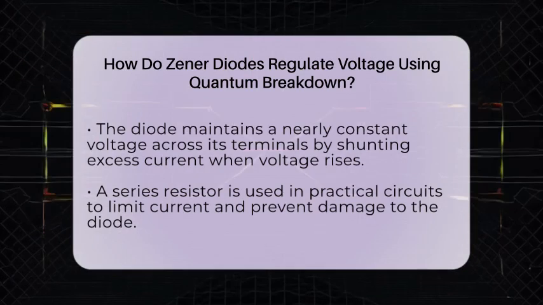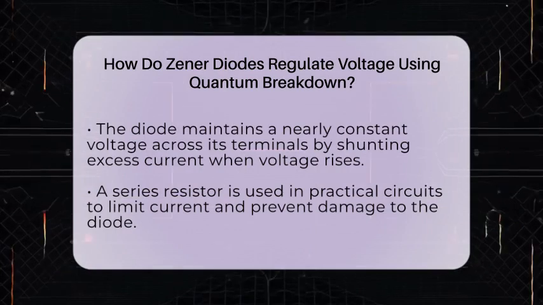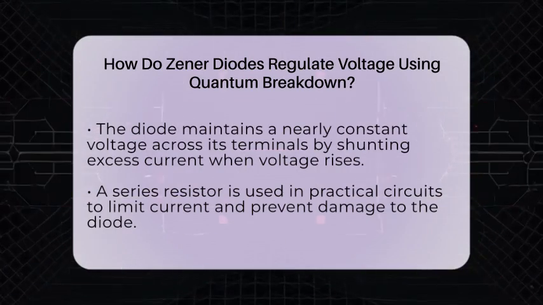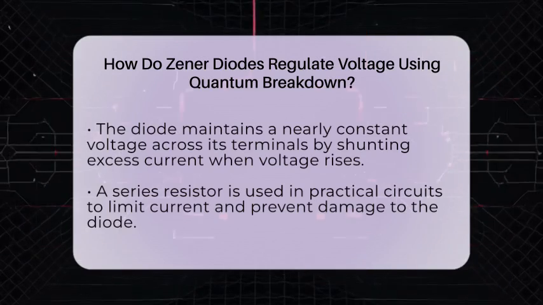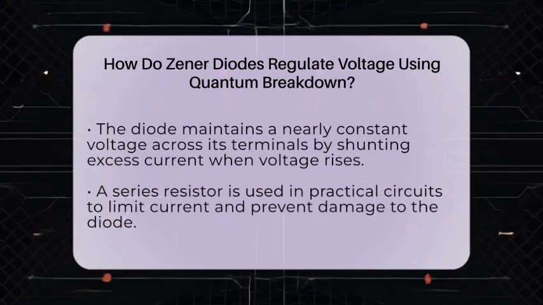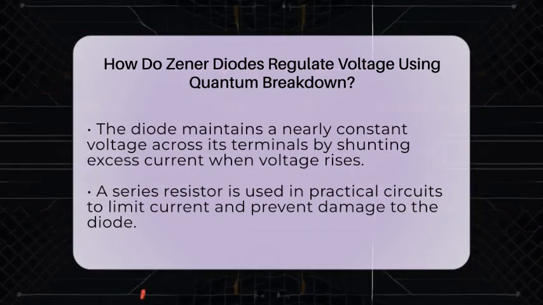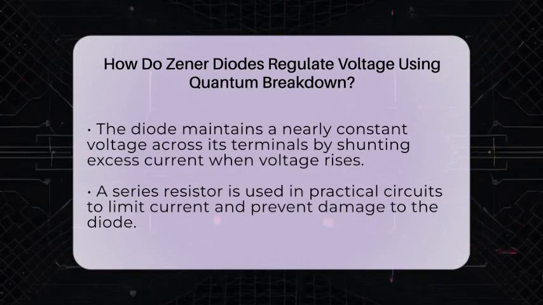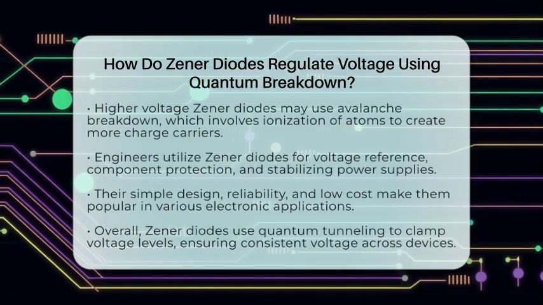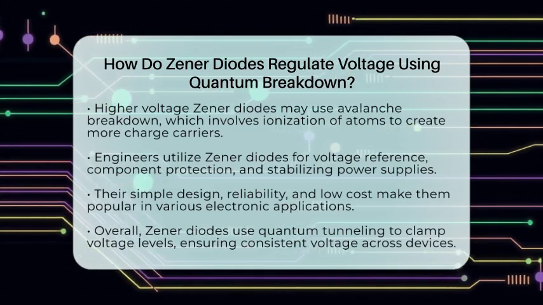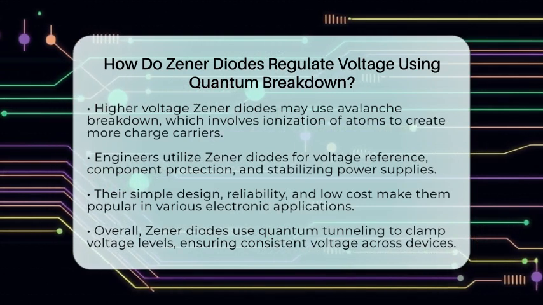When the supply voltage increases, the diode shunts the excess current, keeping the voltage across the load steady at the Zener voltage. If the voltage drops, the diode stops conducting, and the voltage remains stable. Higher voltage Zener diodes sometimes use avalanche breakdown instead of Zener breakdown. Avalanche breakdown involves carriers gaining enough energy to ionize atoms, creating more charge carriers and leading to current flow. Despite this difference, the principle of voltage regulation remains the same.